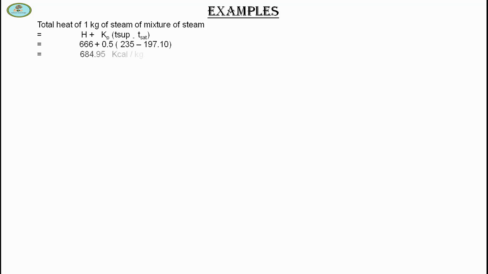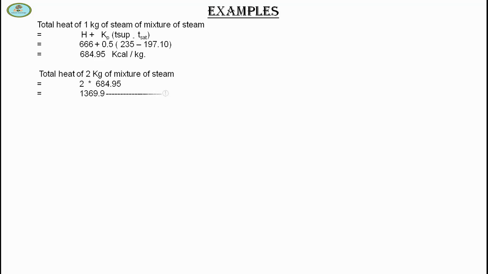So total heat of 1 kg of the mixture of steam is H plus Cp into (T superheated minus T saturated), and putting the values we find 684.95 kilocalorie per kg. Total heat of 2 kg of mixture of steam is 2 into 684.95, which is 1369.9 kilocalorie.